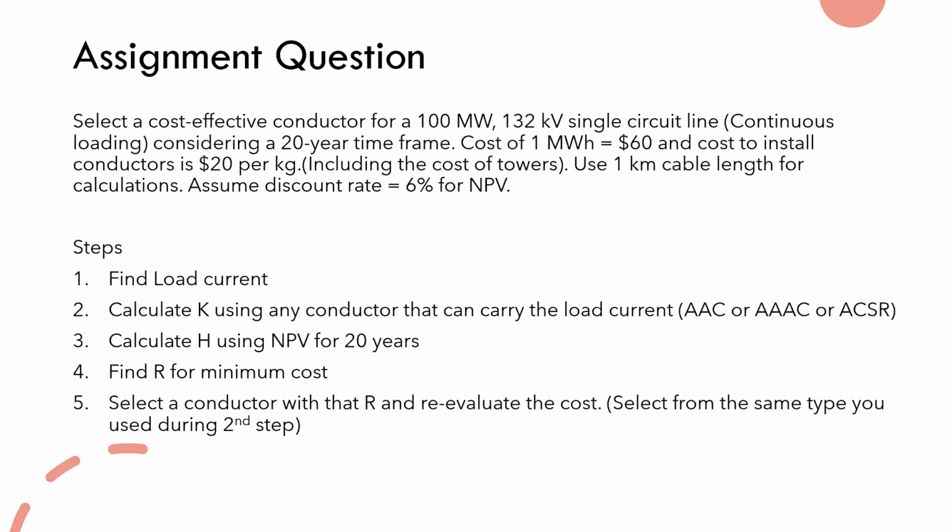And we have an assignment question, so you need to submit this to the course web. I will put a link and guide you, and give you a few hints on how to do this. You need to complete it and upload it to the course web.